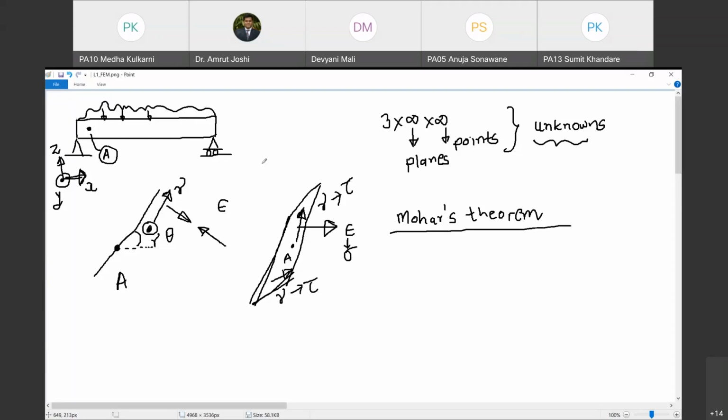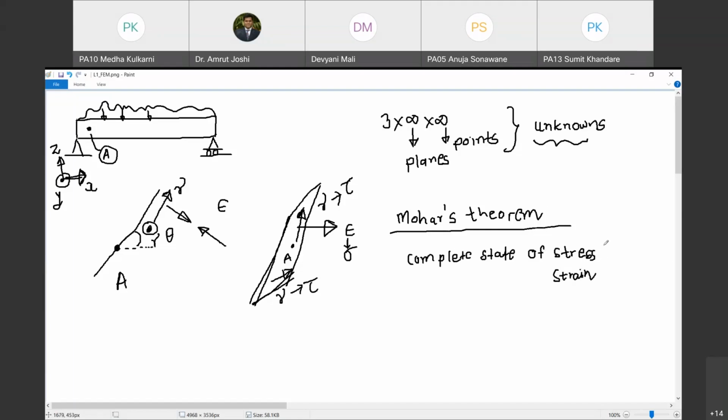So therefore, look at this statement carefully. In a strained material, if you know the complete state of stress, or for that matter strain.